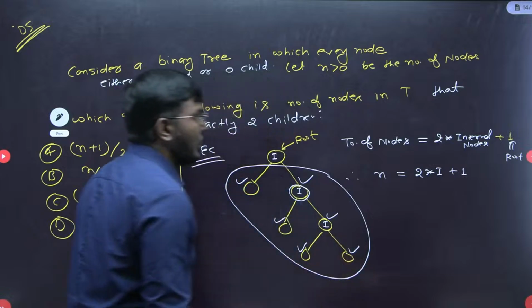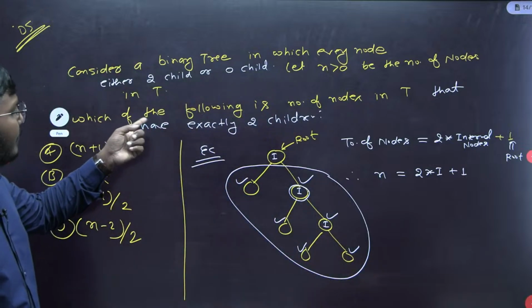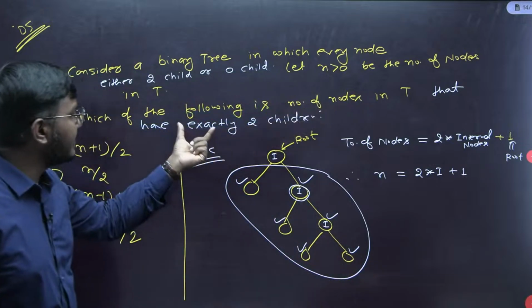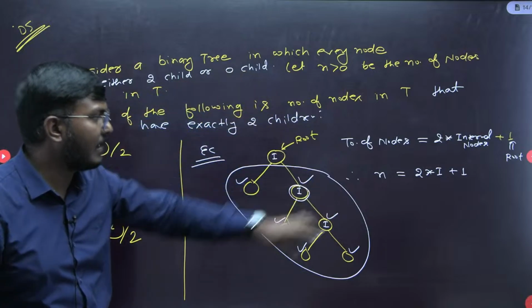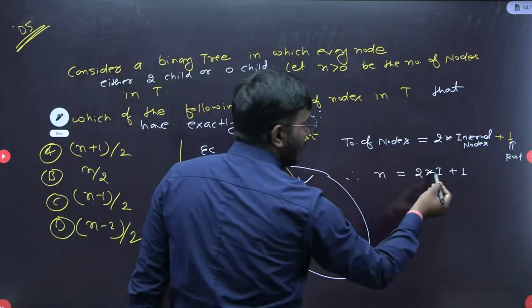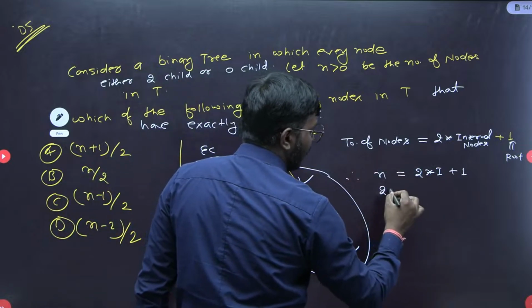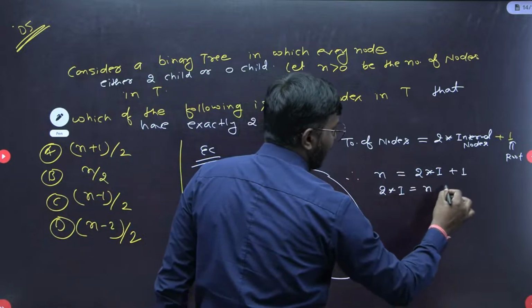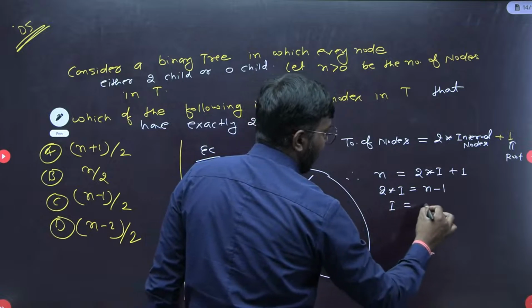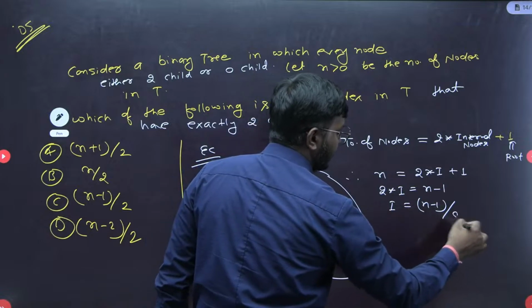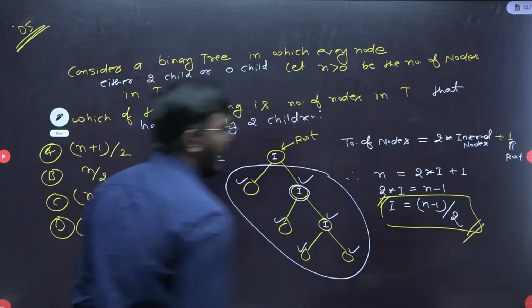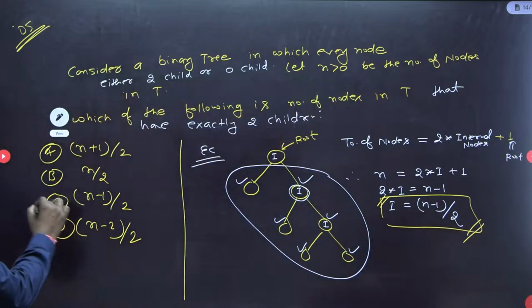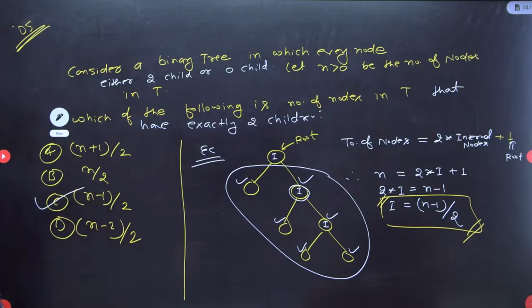And the question is asking to find the number of nodes that have exactly 2 children, meaning find all the internal nodes. So 2 times the internal nodes is equal to n minus 1, and the internal nodes will be n minus 1 by 2. So the answer is n minus 1 by 2. That is option C. Option C is the right answer. Done. Very good.